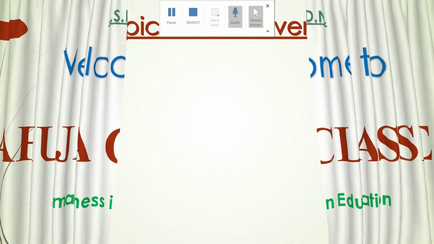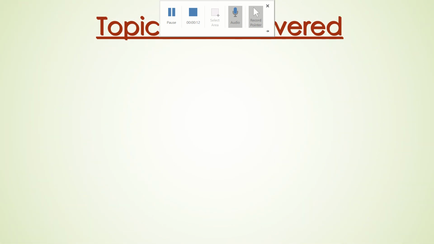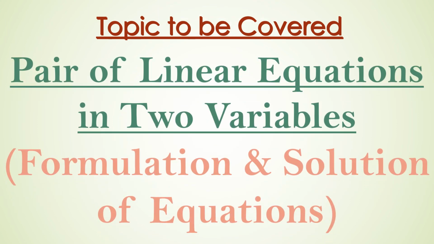Here we are going to learn the next concept of pair of linear equations in two variables, that is the formulation and methods of solution of the equations.